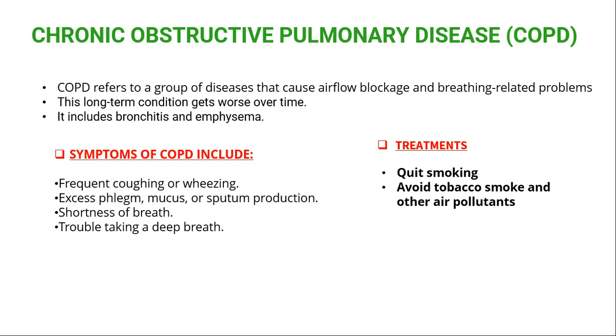And the symptoms: frequent cough, excess mucus, sputum, phlegm, shortness of breath, trouble taking a deep breath. Treatment: quit smoking, avoid tobacco smoke. This is about chronic obstructive pulmonary disease.